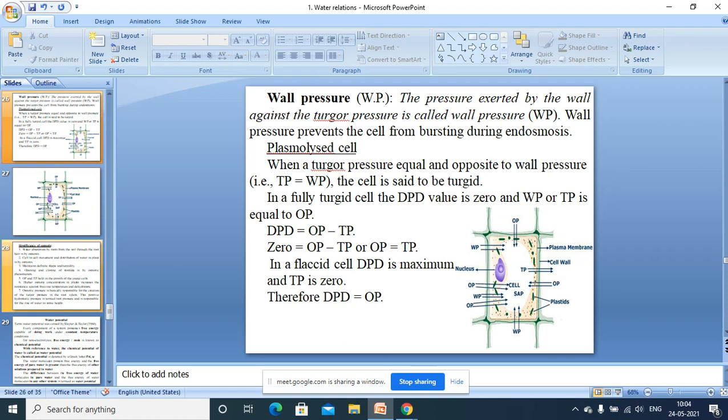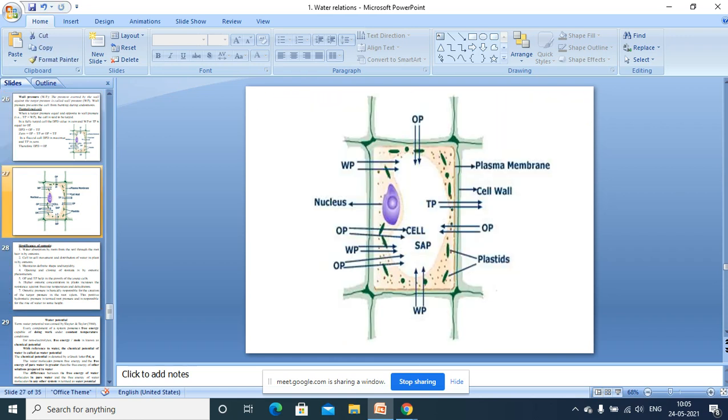So now, just imagine where the turgor pressure operates. Turgor pressure always operates in a closed system. Remember that. In a closed system, always the turgor pressure operates, but not in an open system. I hope you have understood what's meant by that. For example, consider this cell once again. I told you there is a turgor pressure operation when you are placing this cell in a hypotonic solution.